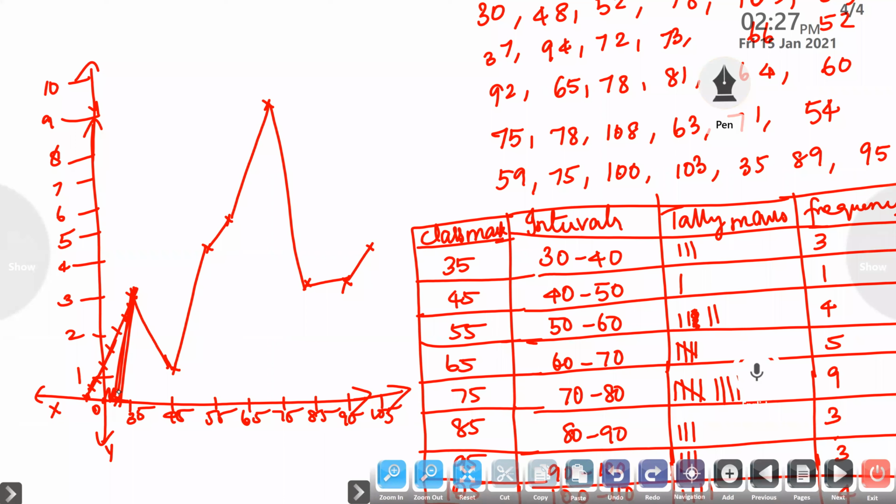So how to draw the frequency polygon is clear, isn't it? Once the interval is given, you have to check, is it continuous? If it is continuous, then find the class mark. How will you find the class mark? Upper limit plus lower limit by 2. Before that, you have to check whether the interval is continuous. If it is not continuous, we should make it continuous.